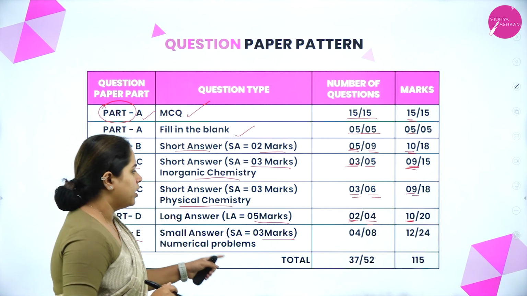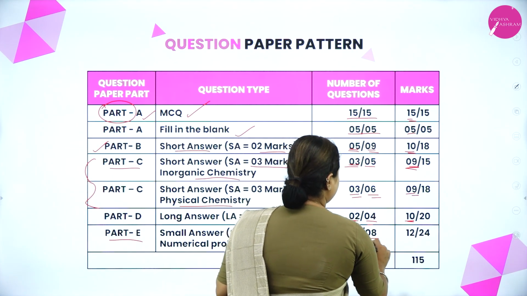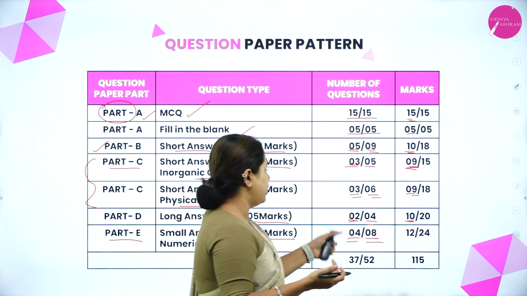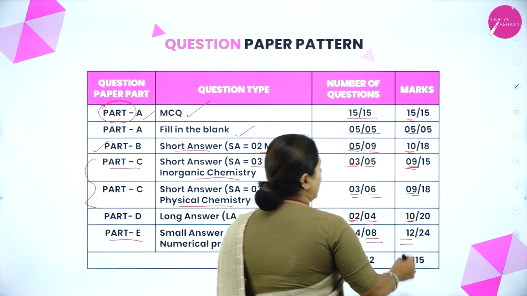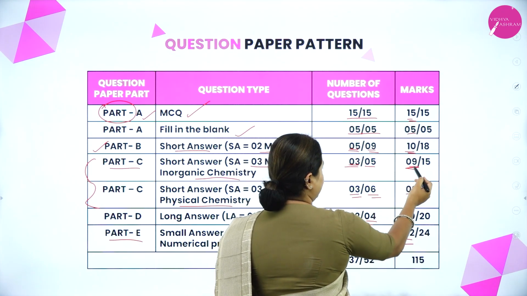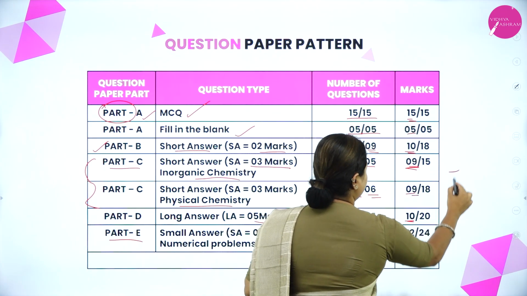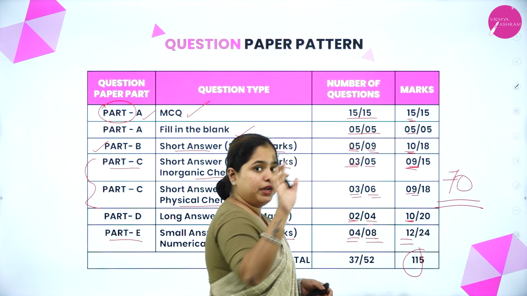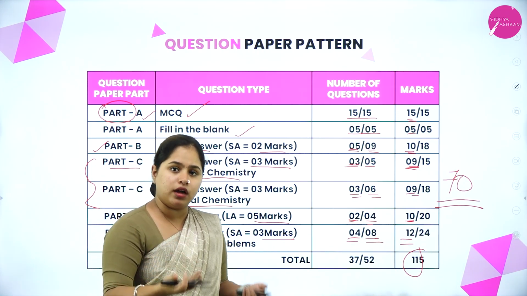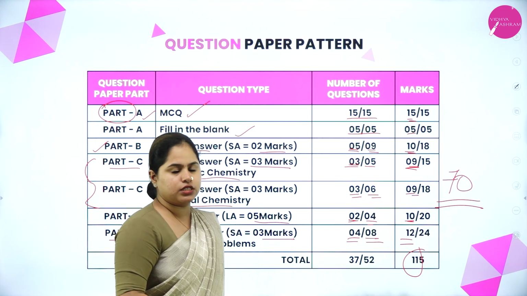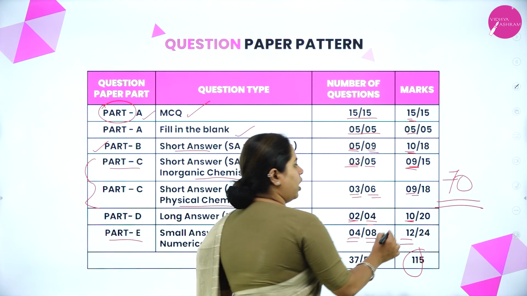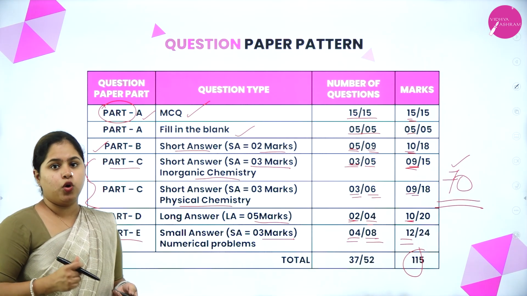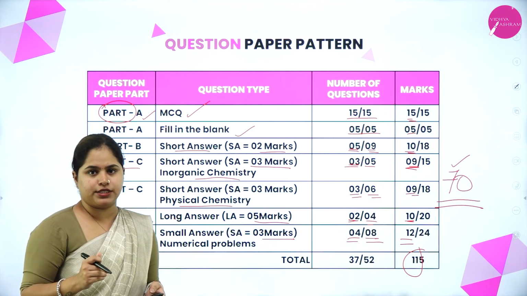3 marks, right? Now coming here, 8 questions will be given, out of which you can attend any 4 out of the 8. So 4 into 3, you will get 12 marks. So adding all this, 15, 5, 10, 9, 9, 10, 12, you will get a total of 70 marks. So this 115 is the complete total, right? Counting the other options also, total marks is 115, out of which you are going to write an exam for 70 marks. Right. So I hope you are clear with the question paper pattern also.